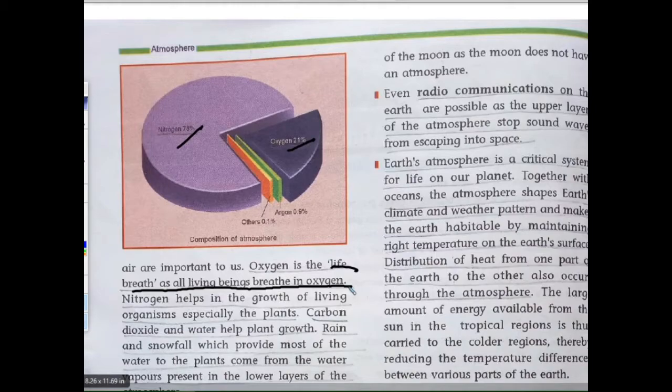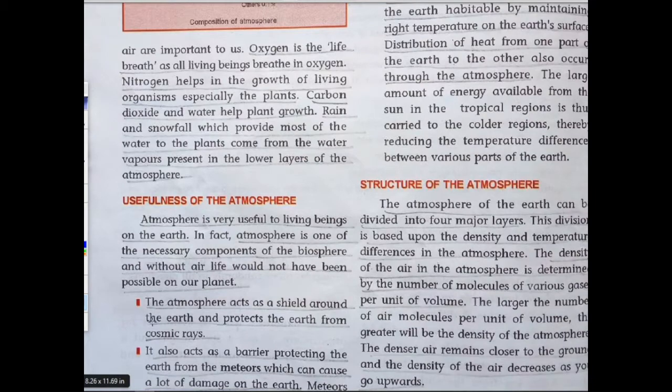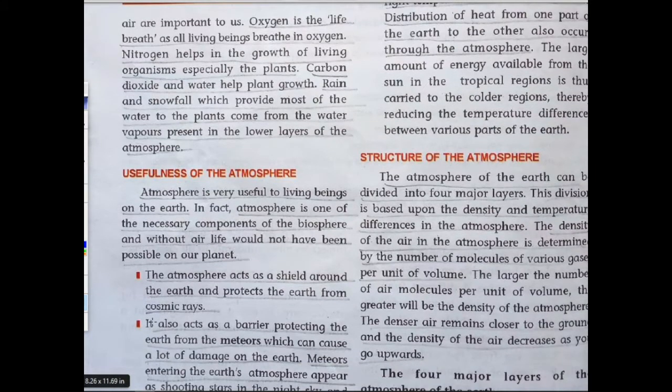Nitrogen helps in the growth of living organisms, especially plants. Besides carbon dioxide, water vapor also helps plant growth. Rain and snowfall, which provide most of the water to the plants, come from the water vapor present in the atmosphere. Now, here you see the usefulness of the atmosphere.